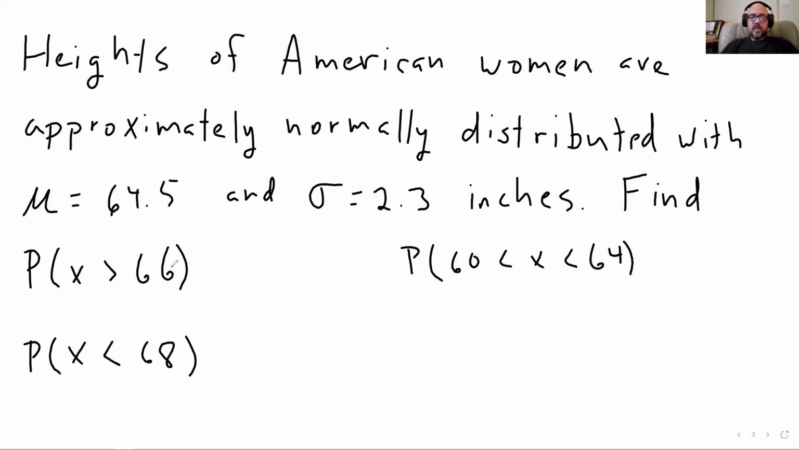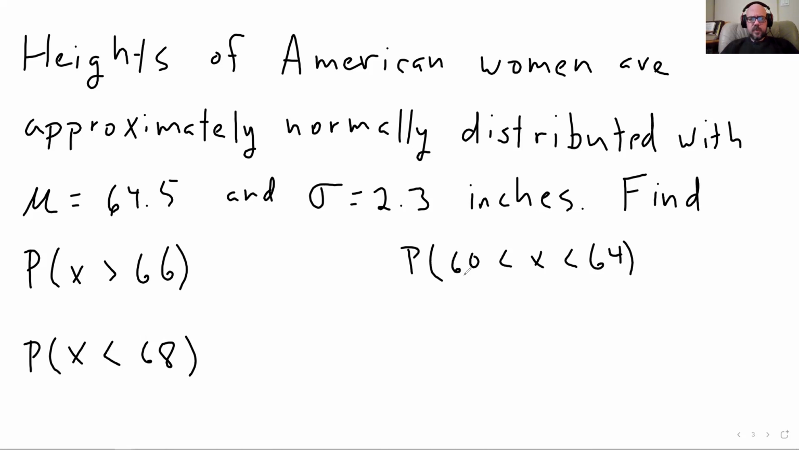And I want to find these basic probabilities. Find the probability that x is greater than 66, that x is less than 68, and that it's between 60 and 64. So 66 is 5'6". For those of you who are maybe not Americans, there are 12 inches in a foot, and so 5 feet is 60 inches. So this right here is 5'6". This is 5'8". This is 5 feet even, and 5'4". So this is really asking, what's the probability that a randomly selected American woman is taller than 5'6"? That's what this question says. This one says what's the probability that she's less than 5'8", and this one says what's the probability that she's between 5 feet and 5'4".